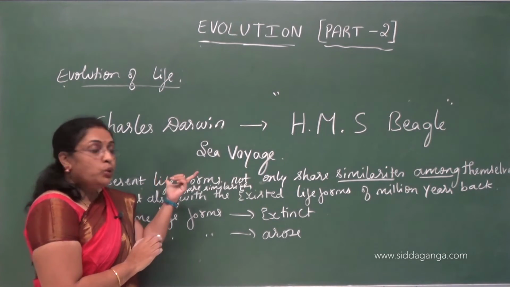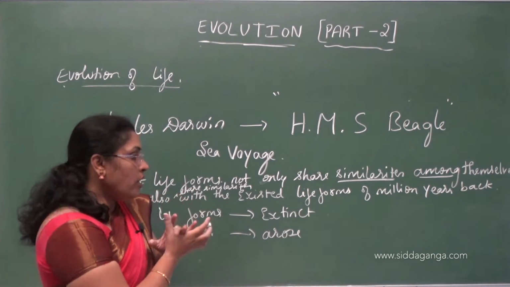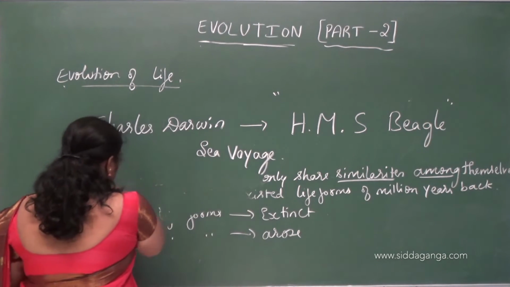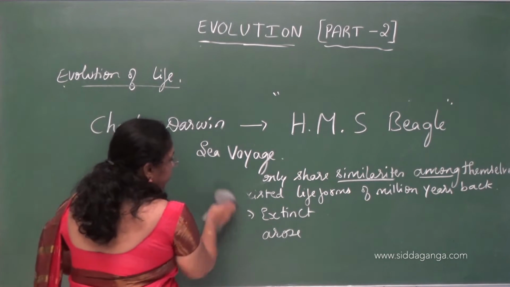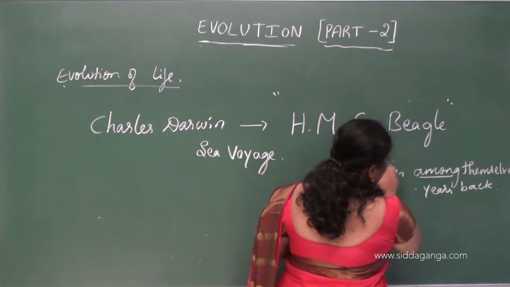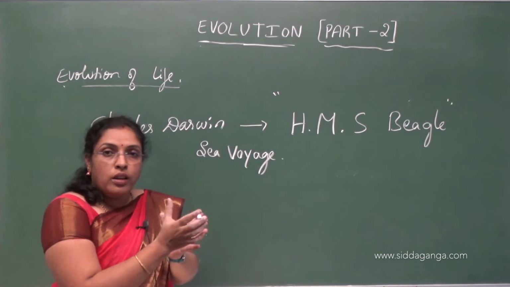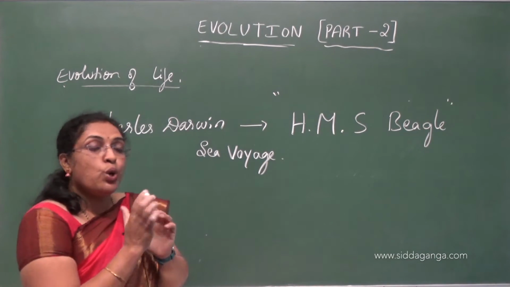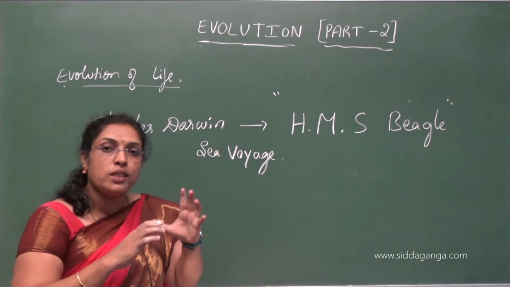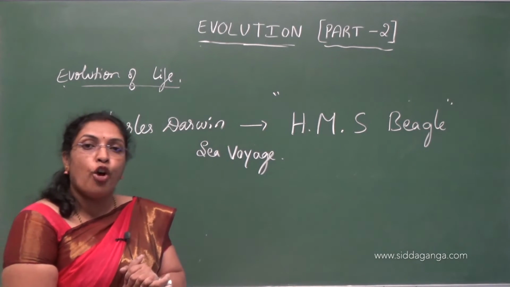So he also told fitness. The organisms which are able to fit themselves in the changes which occur in the environment are able to leave their progeny more when compared to others. So what he tells, organisms during the evolution which show variations should adapt themselves to the changes that occur in the environment.